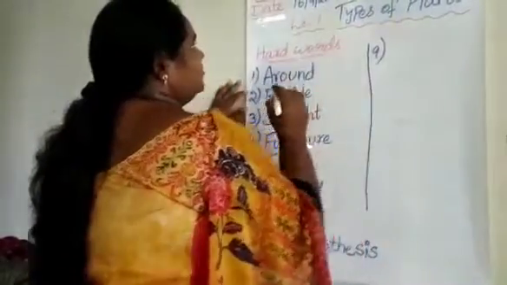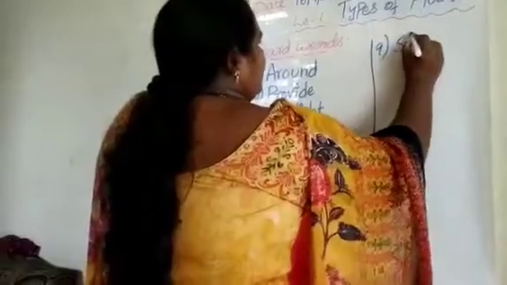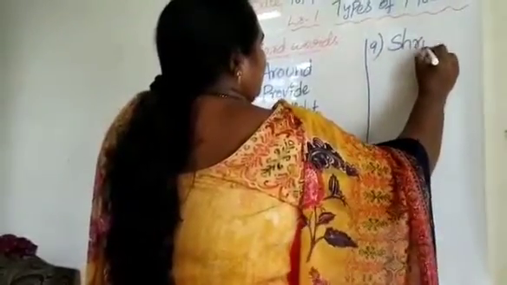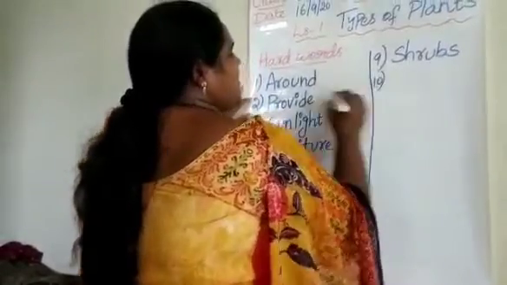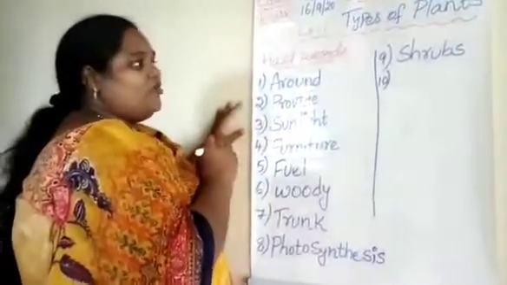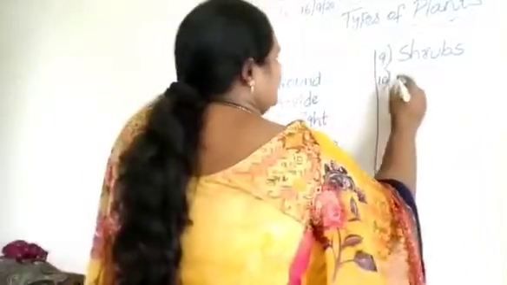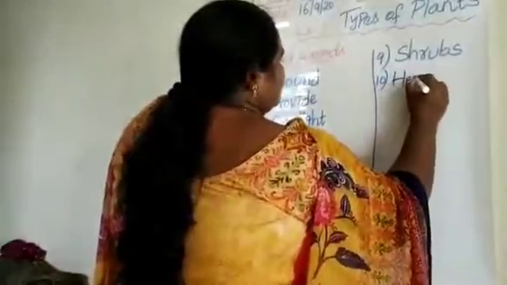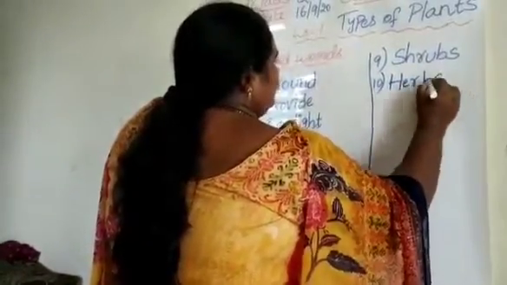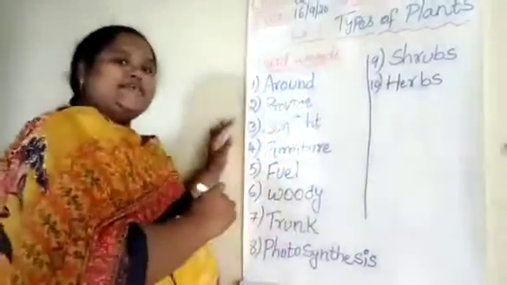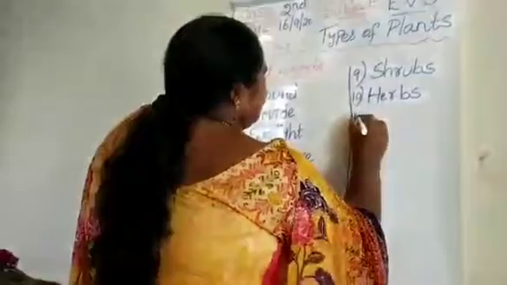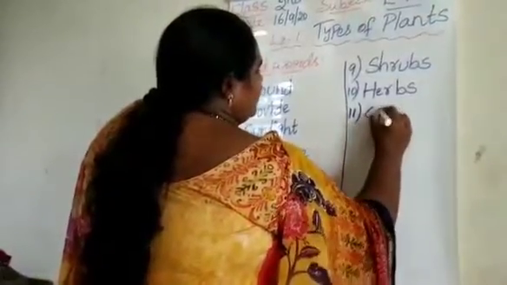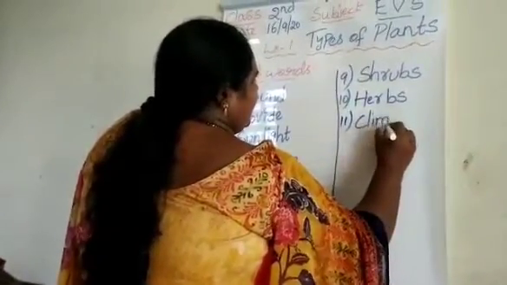Ninth one, shrubs. S-H-R-U-B-S. Shrubs means small plants. They have very weak stems. 10th one, herbs. H-E-R-B-S. Herbs means very small plants and they have very weak stems. 11th one, climbers.